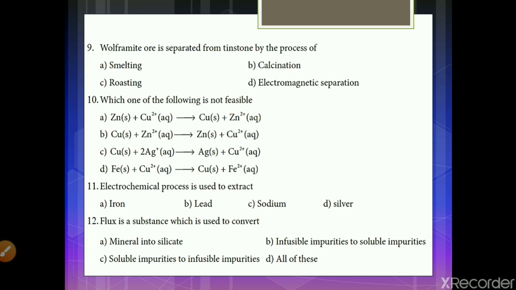Next, 12th question. Electrochemical process is used to extract sodium, and flux is a substance which is used to convert infusible impurities to soluble impurities.